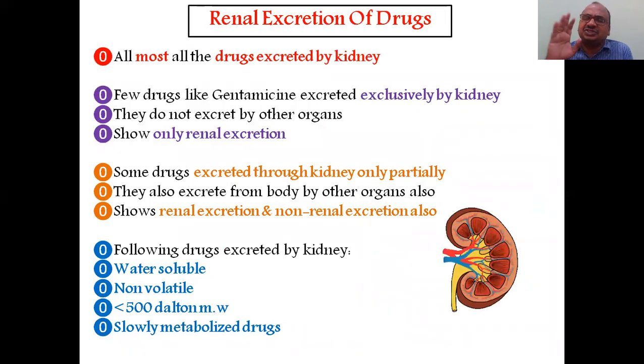Renal excretion, first thing is the renal excretion is the kidney. Kidney is nothing but the main exit. Through the kidney, that we will see. Almost all the drugs are excreted by the kidney. But keep in your mind, a few drugs like gentamicin are excreted exclusively through the kidney.